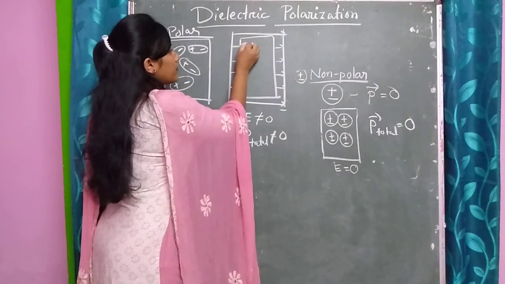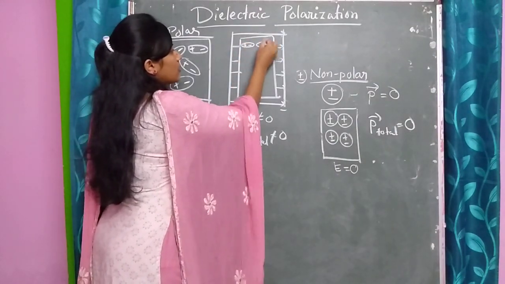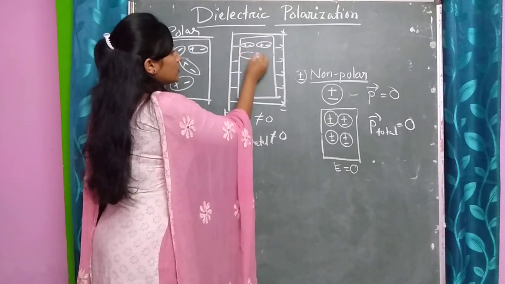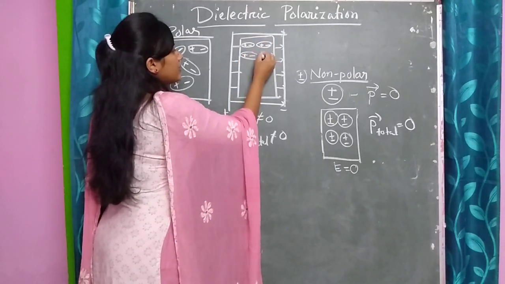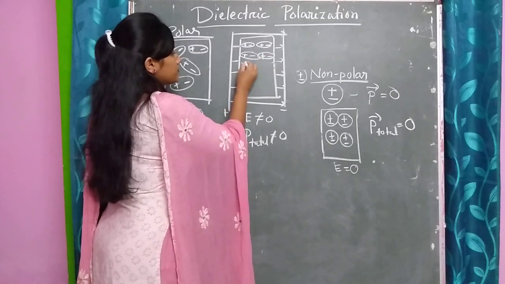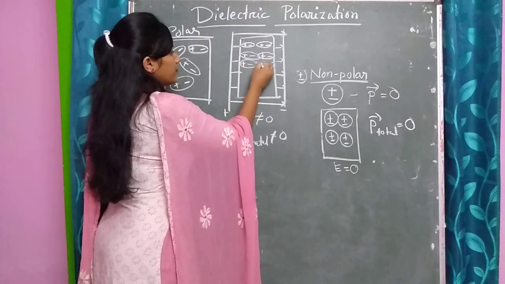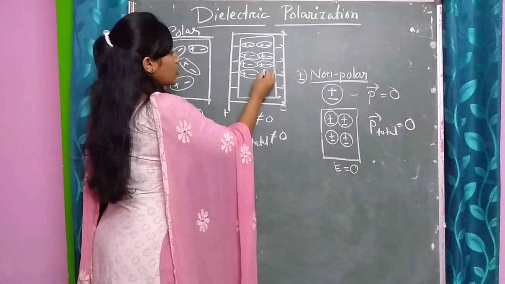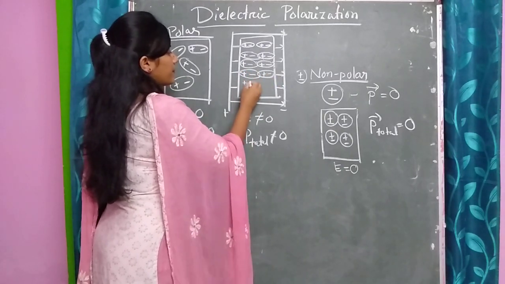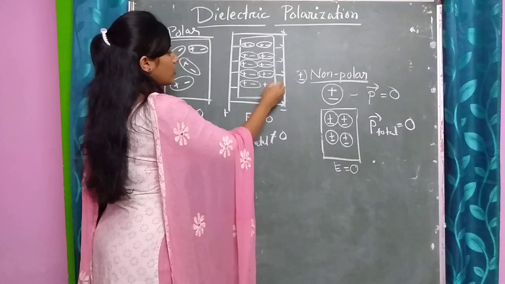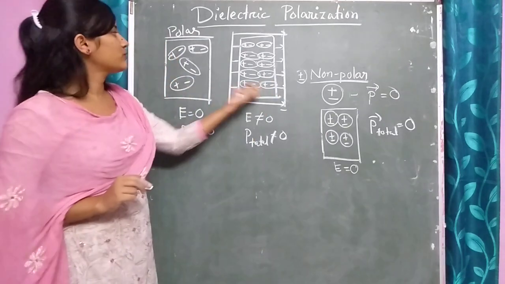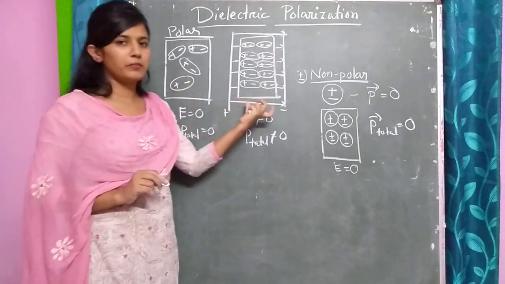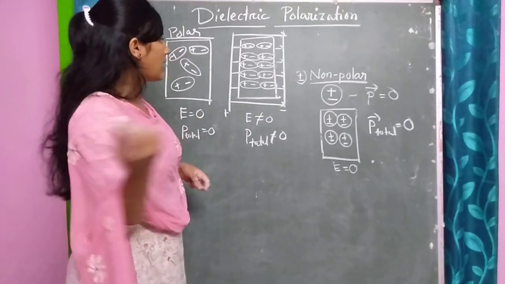So how will they align themselves? See here, plus minus, plus minus. They will be aligned like this. In this way the polar molecules will be aligned. So what will happen now?